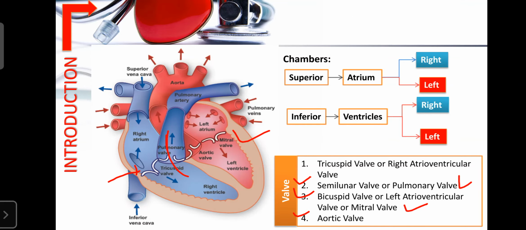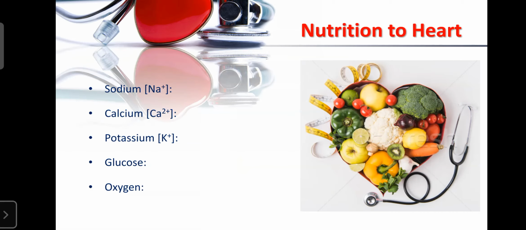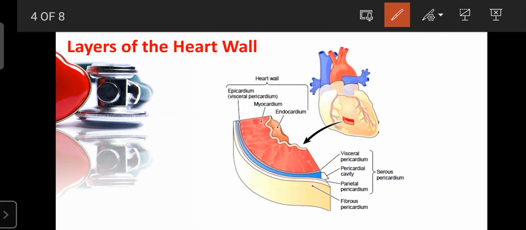Next is regarding the layers of the heart, or heart wall. Our heart is mainly made up of three layers. The uppermost layer is known as the epicardium. The epicardium is made up of connective tissue, and it has two layers: one is the parietal layer and another is the visceral layer. The epicardium is the outermost layer of the heart.